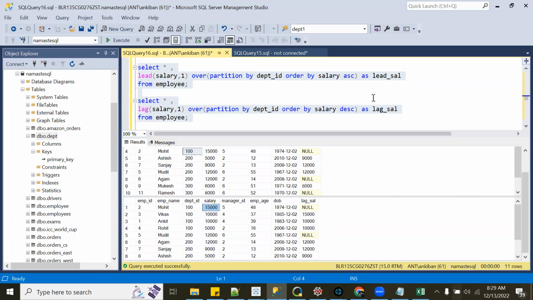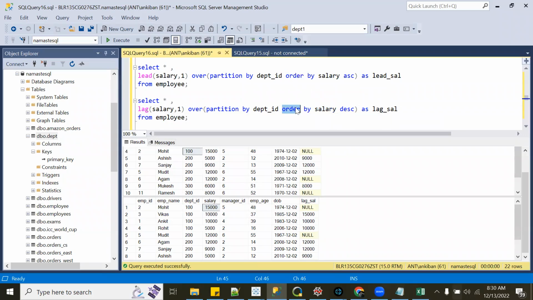So basically whatever lag is doing, I can achieve using lead, and whatever lead is doing, I can achieve using lag. I just have to change the order by ascending or descending. That's what I wanted to explain. Don't get confused. Lead will look for the next row as per the order by. Lag will look for the previous row as per order by.